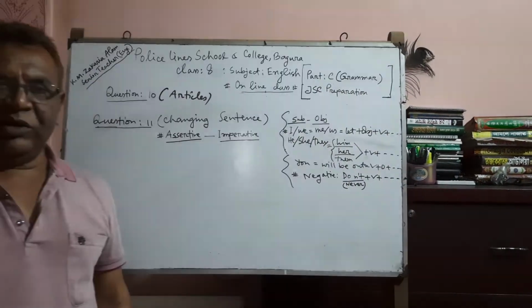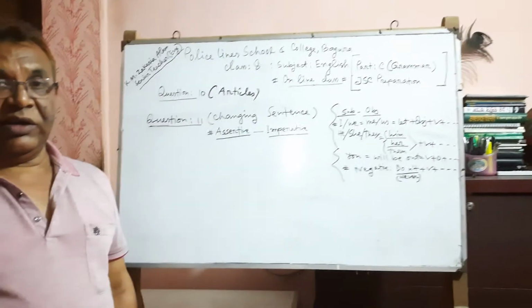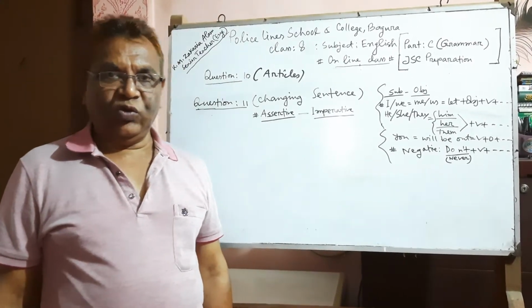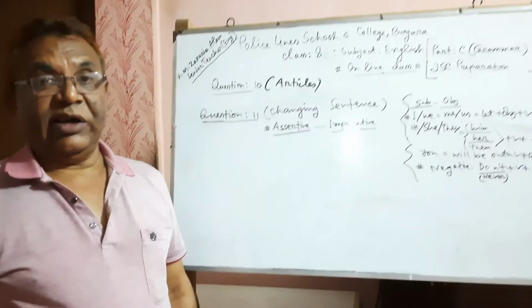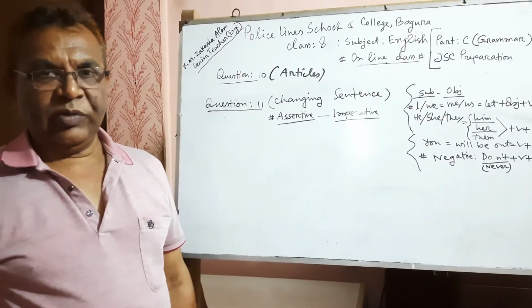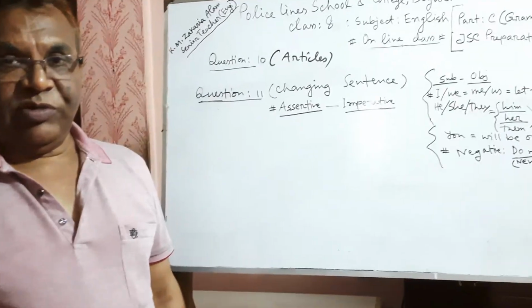But whenever any consonant will be uttered like a vowel, an will be used: an honest man, an MA, an MBBS.